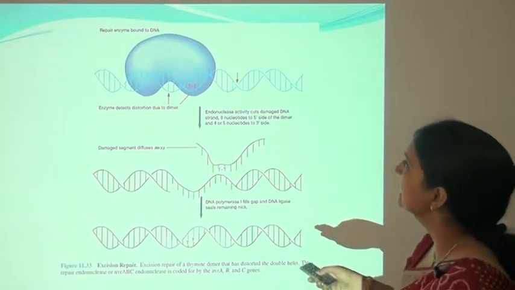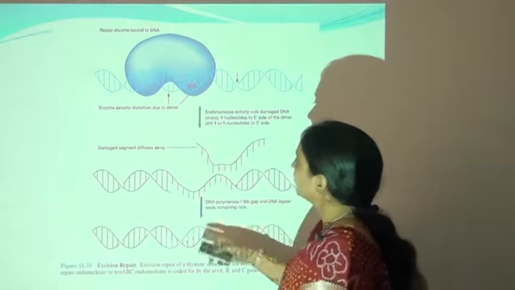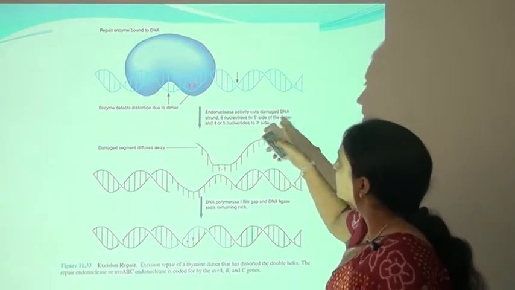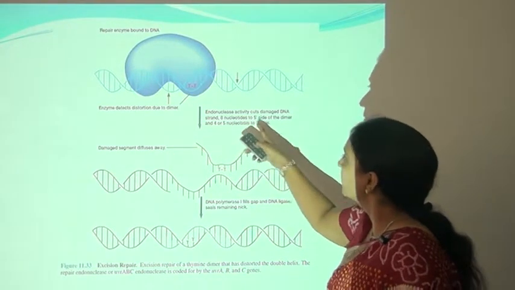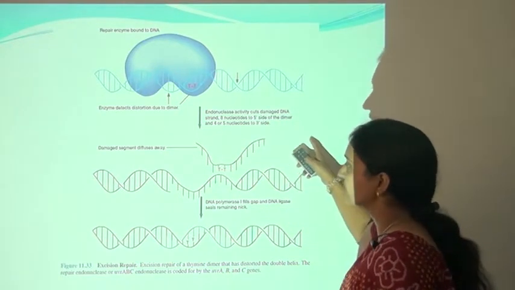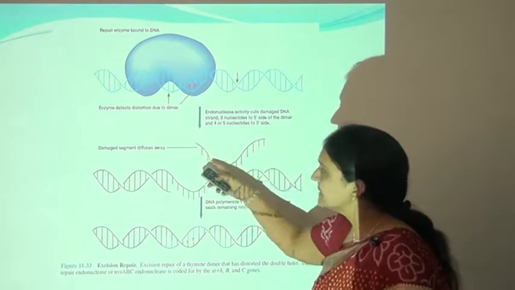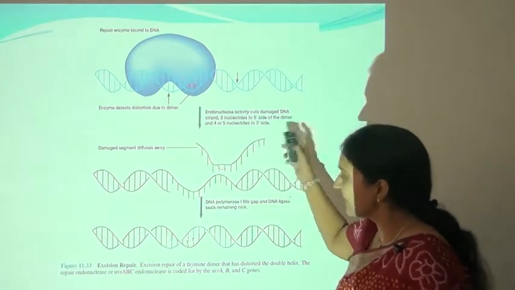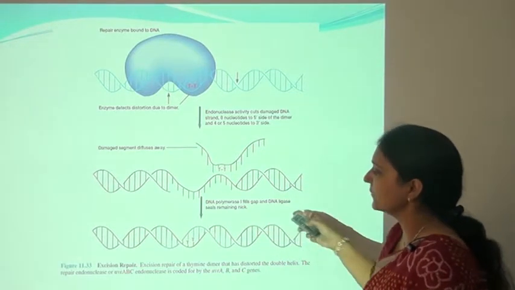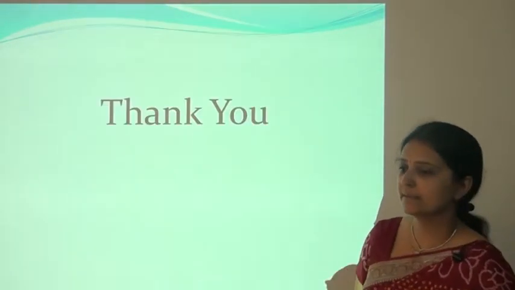Here you can see the repair enzyme bound to the DNA. The endonuclease's activity cuts the damaged DNA strand 8 nucleotides to the 5' side of the dimer and 4 or 5 nucleotides to the 3' side. Here you can see the damaged segment diffuse away and a new DNA strand will be added by the use of DNA polymerase.